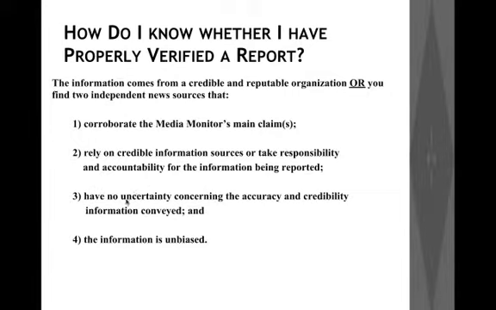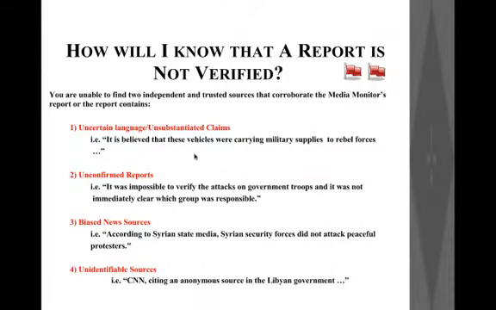And we also need to find news sources that have absolutely no uncertainty, conveying the accuracy and the credibility of the information being conveyed. I will explain this point in the next slide. And we also need to find information that is unbiased. Now let's take a closer look at what those four points that we just discussed deal with.